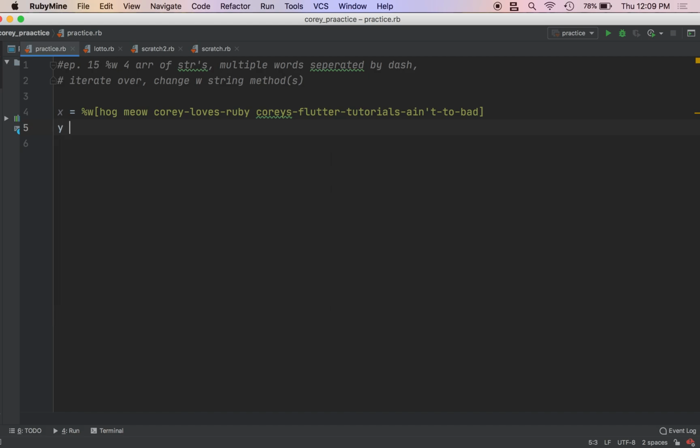Just to demonstrate map, we'll do 2, 3, 4, 5 dot map, then n times n, and we'll put this out on the screen.